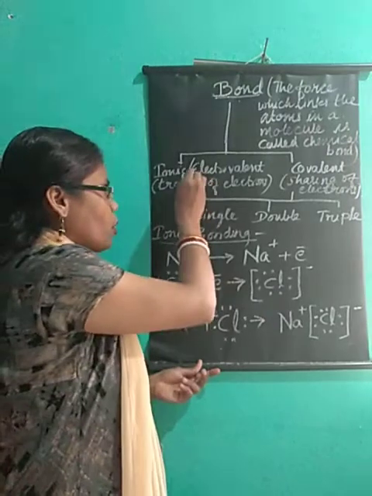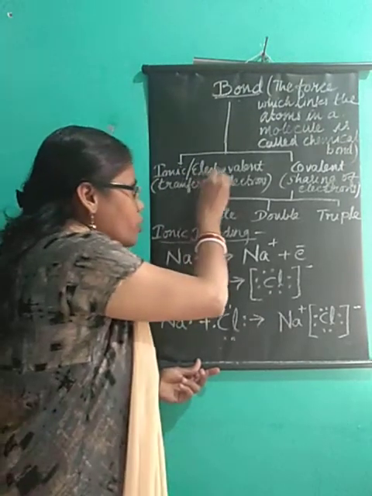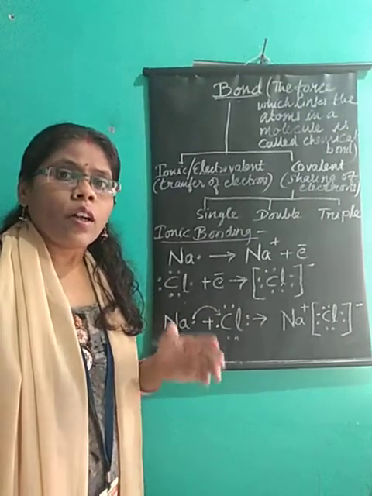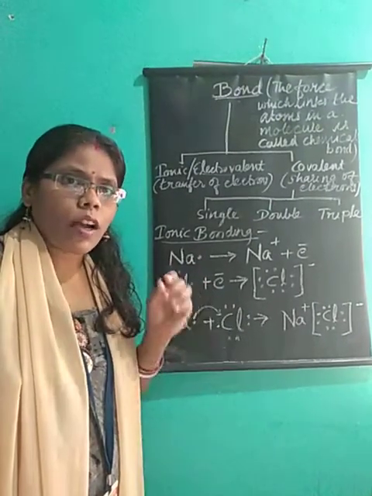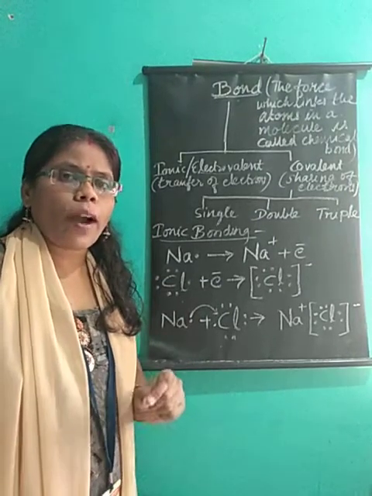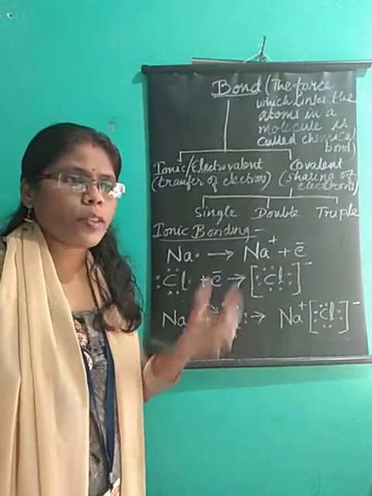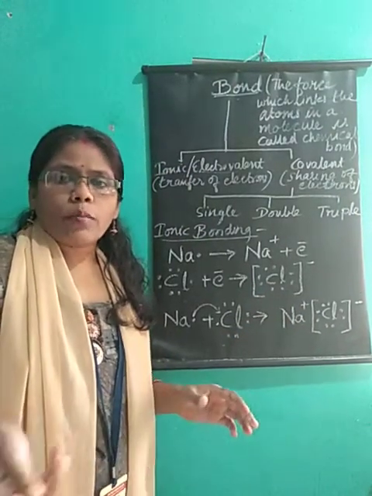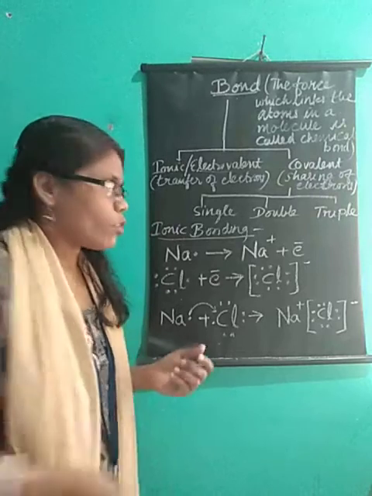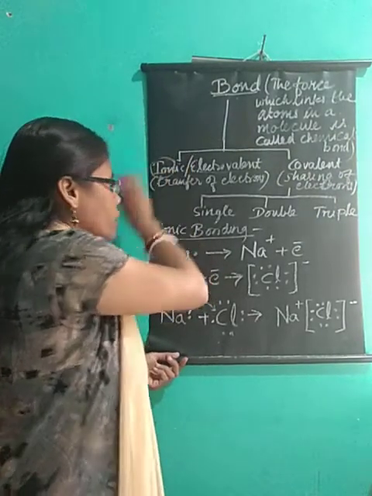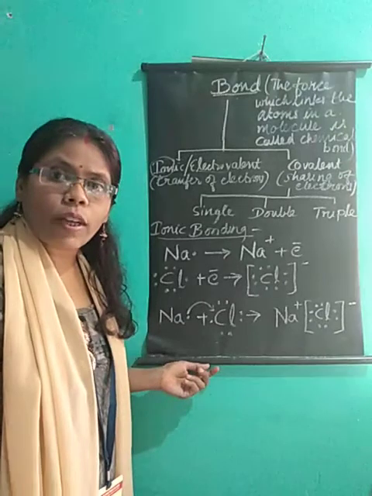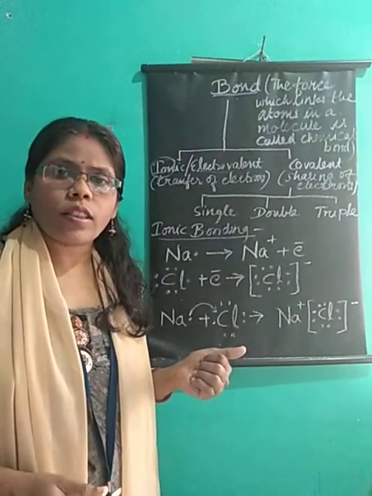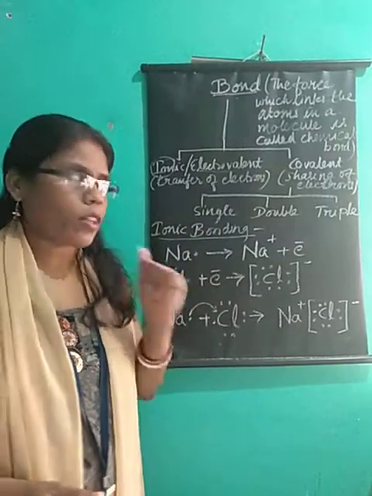Now what is an ionic bond? Ionic bond is also called an electrovalent bond. How is this formed? This ionic bond is a bond which is formed by transfer of electrons. One atom will give an electron to the other element and it will form a bond. The word ionic represents that ions are there, in which plus and minus charges will be formed. So that is ionic bond. It is formed by transfer of electrons.